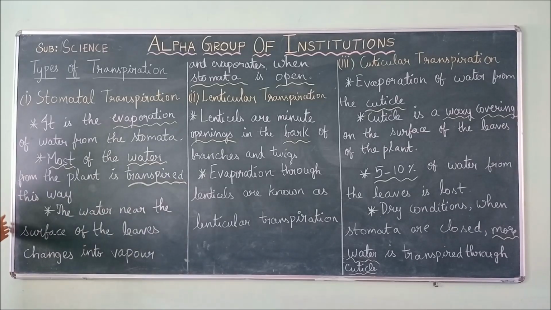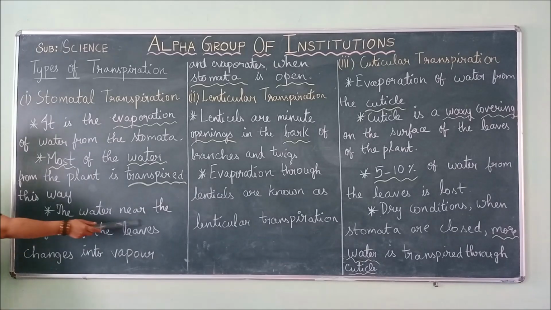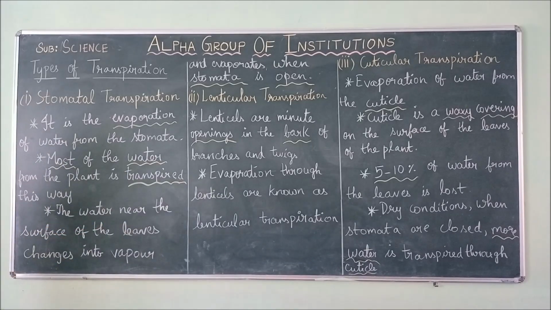That is what is mentioned here: the water near the surface of the leaf. Near the surface of the leaf, water molecules will be present. When sunlight falls on the leaf, the water just evaporates through the stomatal opening. You can imagine you have a pot of water. What happens when it starts to boil on the fire? On the gaps of the pot, what happens?